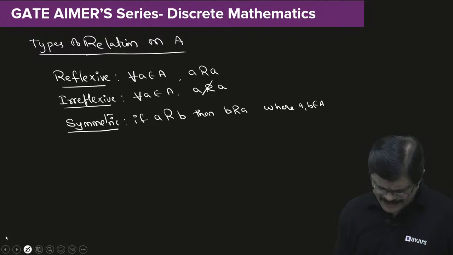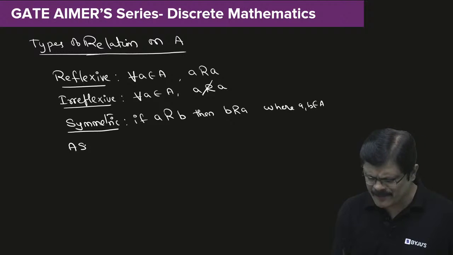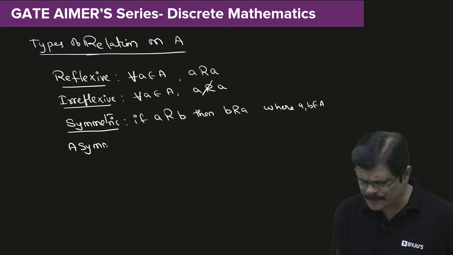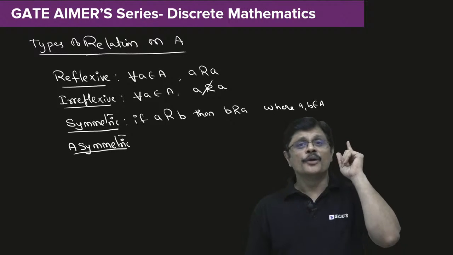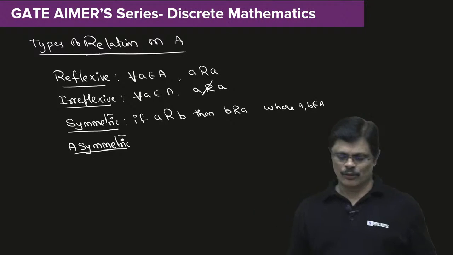Next comes asymmetric. Even for asymmetric, people have misunderstanding. They feel asymmetric means not symmetric. No, no, no. What do you mean by asymmetric?